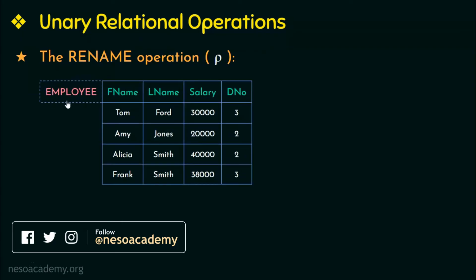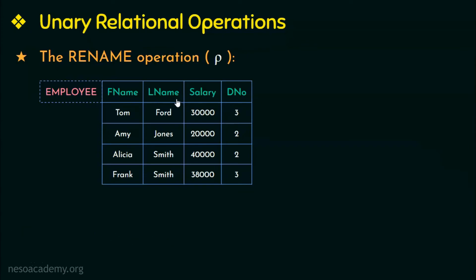Here let me take a relation employee with attributes F name or first name, L name or last name, salary and D number. Now if I want to retrieve the first name and the last name of all the employees working in department number 3, I have to use both the selection and the projection operator. Why do we have to use the selection operator? Because there is a condition that is given where all the employees have to be working in department number 3. And why do we use the projection operation? Because we specifically need only 2 attributes from this relation employee. So therefore we use both the selection and the projection operator.